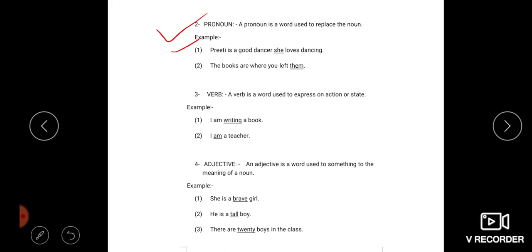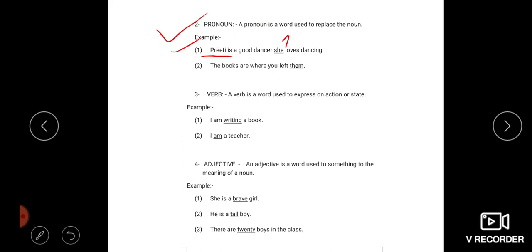See an example. Preeti is a good dancer. She loves dancing. So you can see here I have used she as the pronoun, because Preeti is a name, it is a noun. So I have replaced the name by a pronoun.